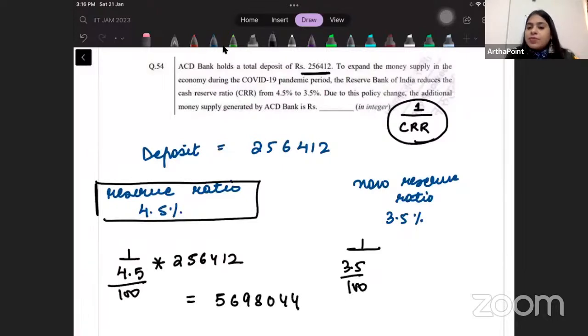This many times money has multiplied itself. We know the concept of money multiplier. You give your deposits, the bank will keep some reserves, and the remaining amount the bank will give out as loan. That loan will be deposited again in the bank and money will multiply.